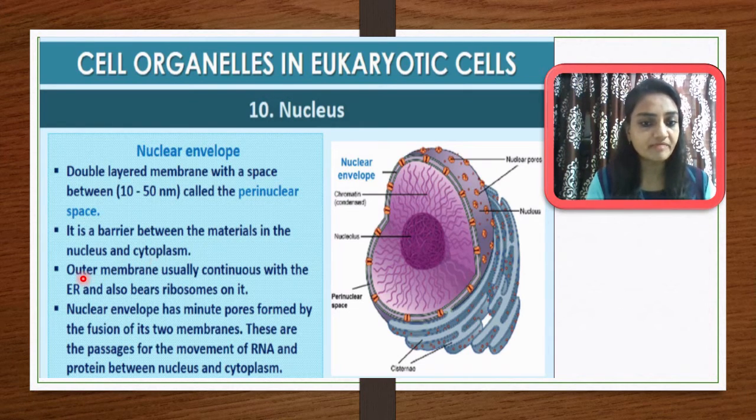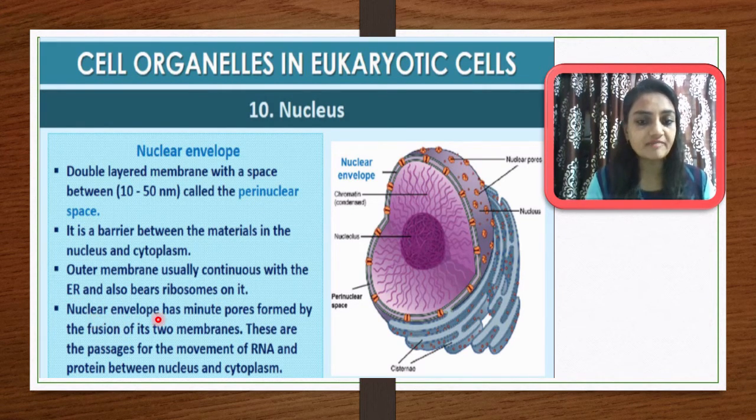The outer membrane is usually continuous with the endoplasmic reticulum and also bears ribosomes on it. This is a very important structure. Here you can see the endoplasmic reticulum, which may have some ribosomes on it.